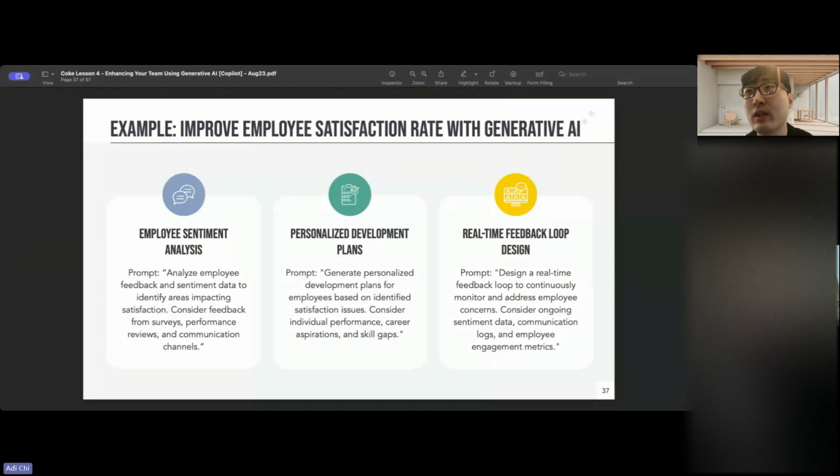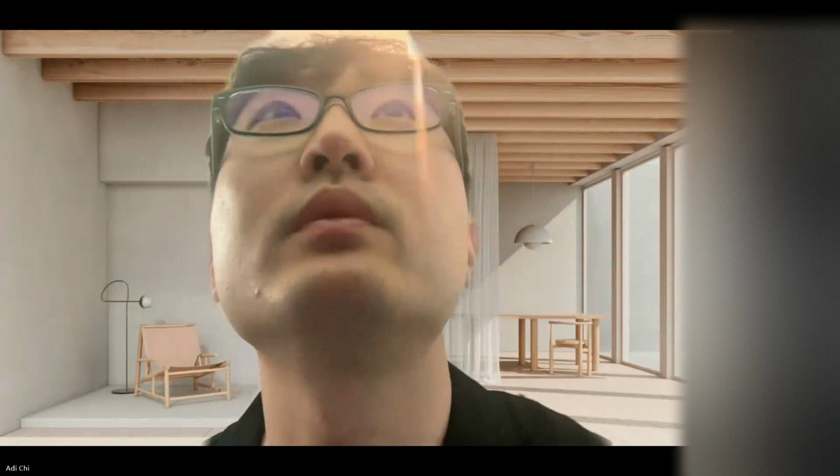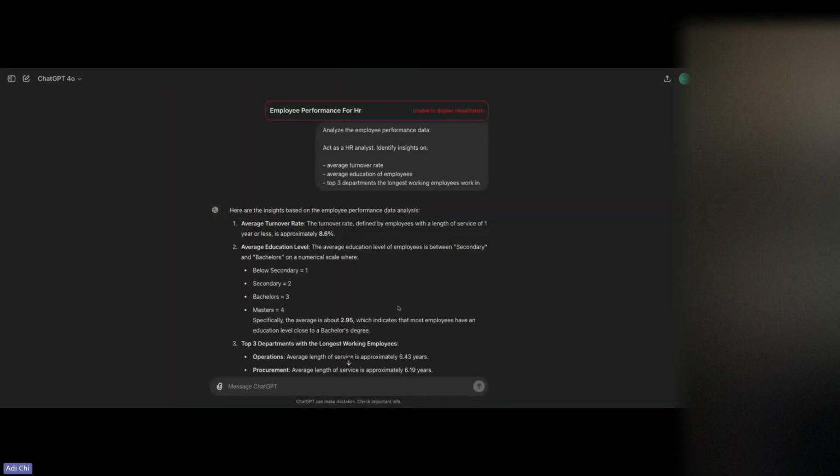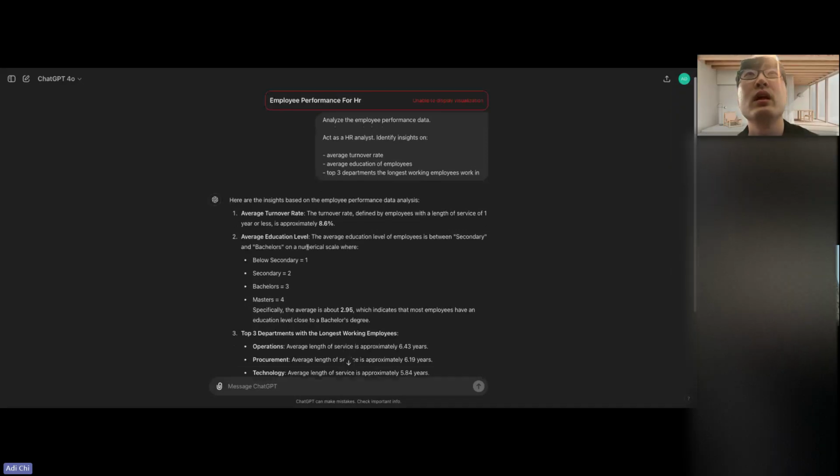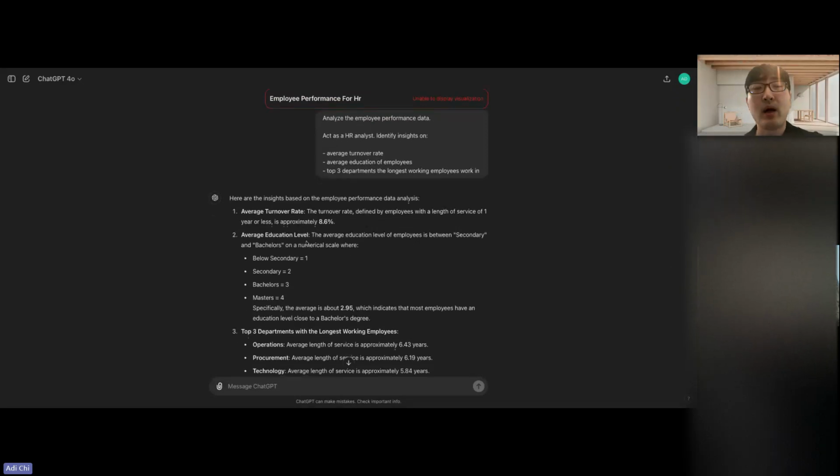So just to give you guys a quick little example, I've done something similar. Yeah, let me show you. Employee feedback. Yep. So I hope you guys can see my screen. I plugged in just some public dummy data from Kaggle once more, and I said, analyze the employee performance data, act as an HR analyst, and just give me some insights on average turnover rate, average education of the employees, and the top 3 departments the longest working employees worked in, right?